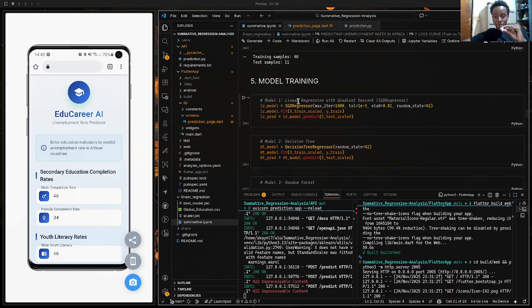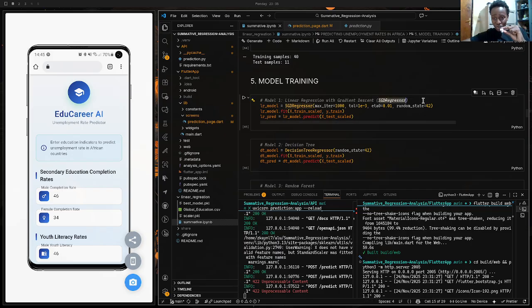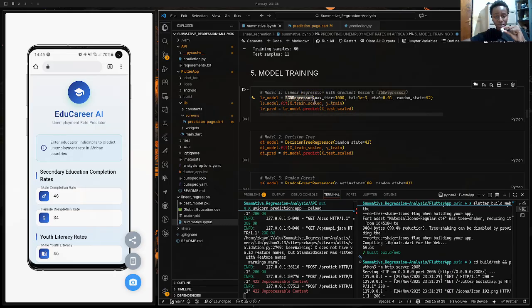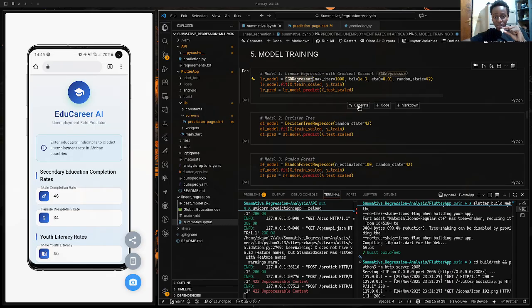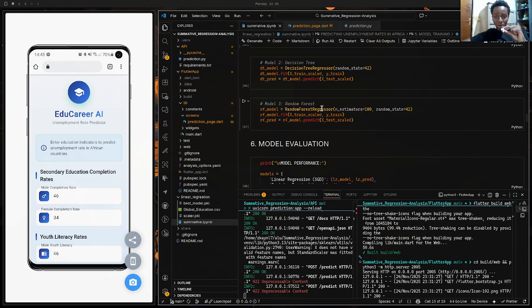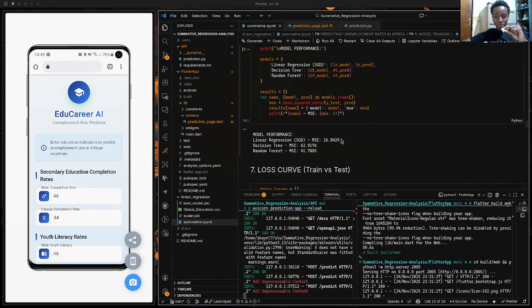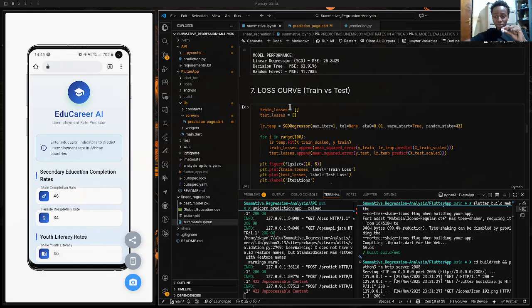So these are the different models that I was training. Linear regression with gradient descent: I used the SGD regressor method to use gradient descent in linear regression at the same time, and I also did decision tree and random forest. After evaluating the models, I saw that the one that has the lowest MSE was the linear regression model. After that, there's the loss curve.